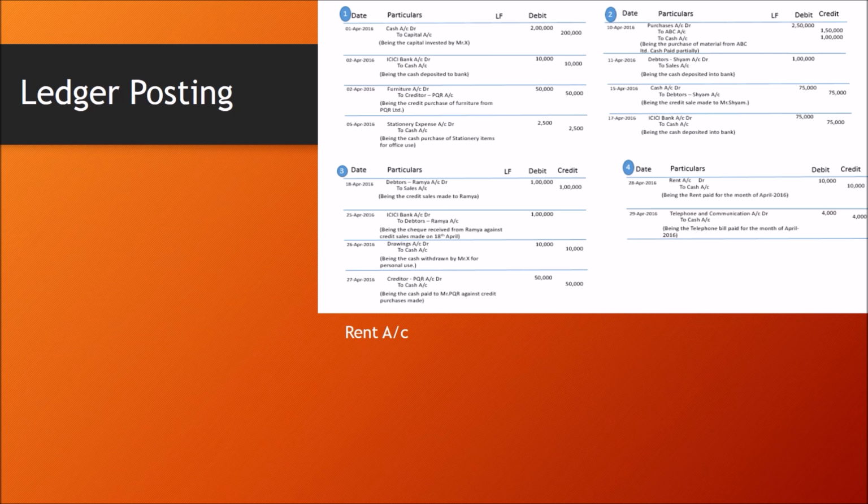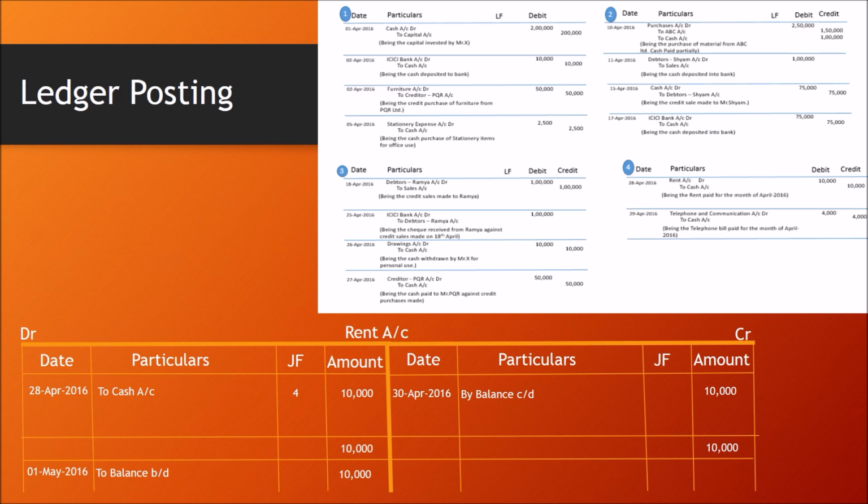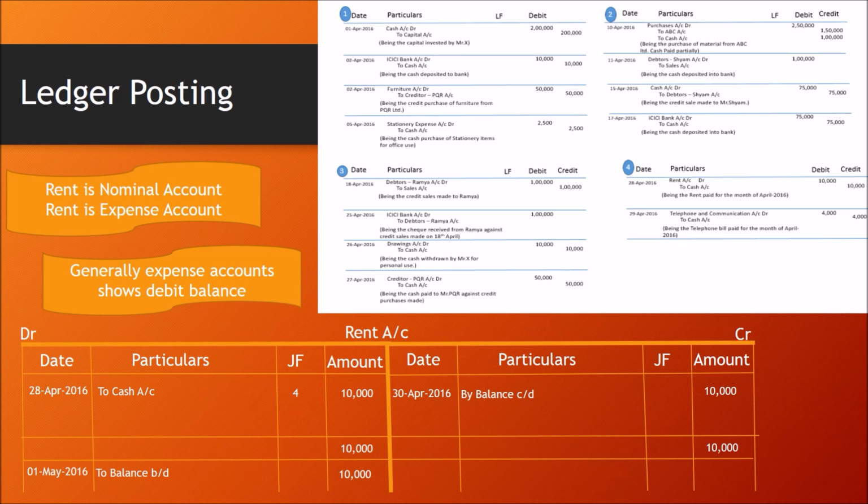Rent account, this is only one transaction. Rent account is debited. So on the debit side, I am writing 28th April 2016, to cash account, journal folio 4, amount is 10,000, and balancing it, 10,000 on both sides. The difference is on 30th April 2016, by balance carried down 10,000. On 1st May 2016, to balance brought down 10,000. Rent is a nominal account and an expense account. Generally, an expense account shows a debit balance.